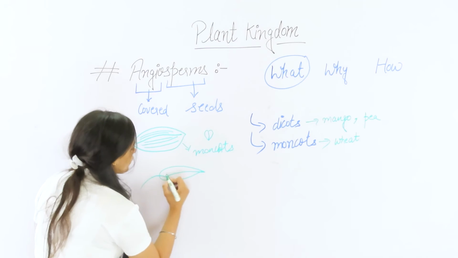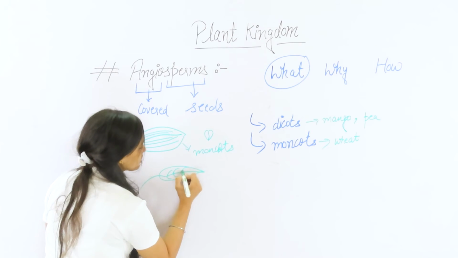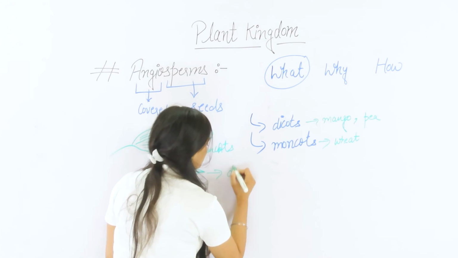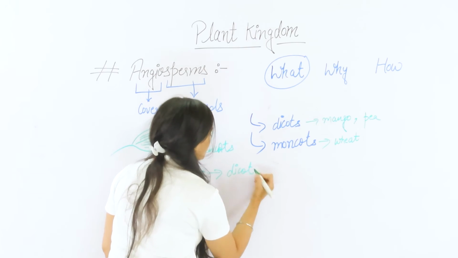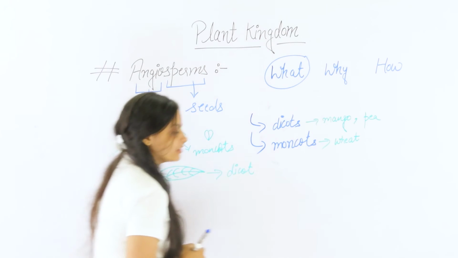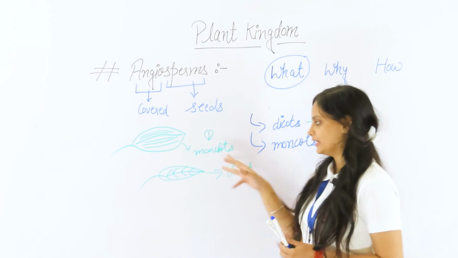If the veins form a network-like arrangement in the leaf, then they are dicots. You can see here how we can identify monocots and dicots by their leaves.